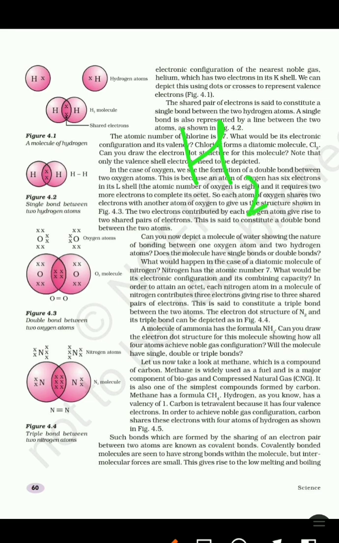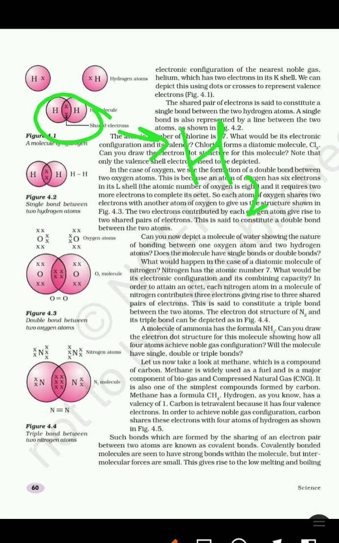So one atom of hydrogen will share its 1 electron with the other atom of hydrogen, and by that it will form the H2 molecule of hydrogen, and will achieve the nearest noble gas configuration like helium. If atoms share 2 electrons or one pair of electrons, it forms a single covalent bond.